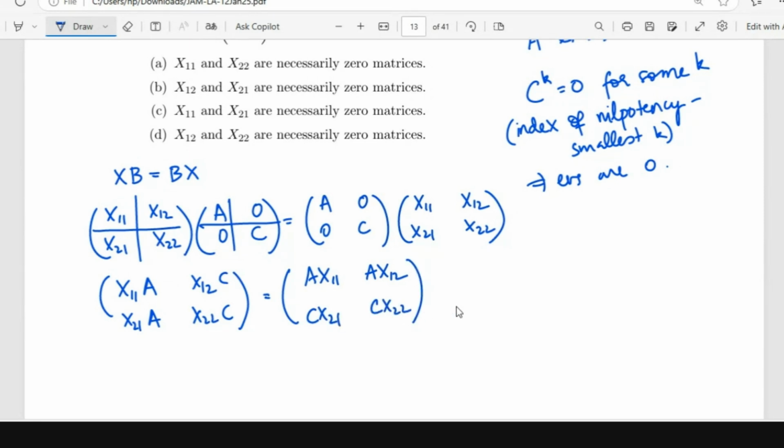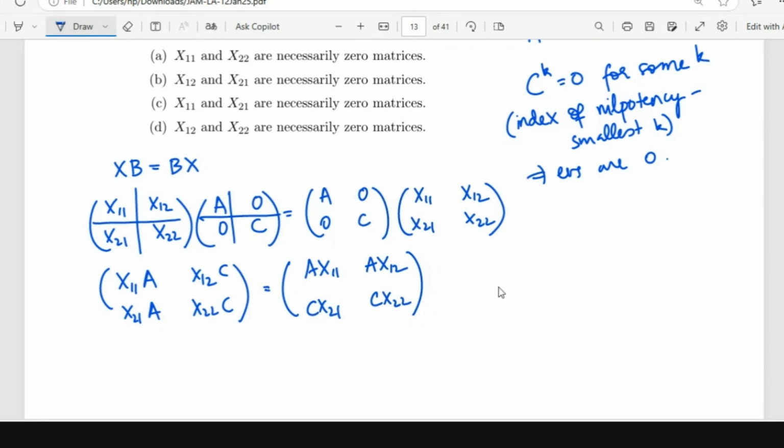From this, we have to conclude which are the 0 matrices. So we have 4 matrix equations: X11A equals AX11, X12C equals AX12, X21A equals CX21, and X22C equals CX22.